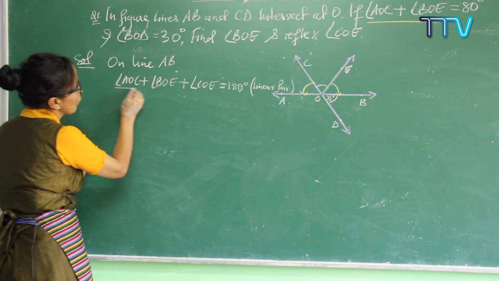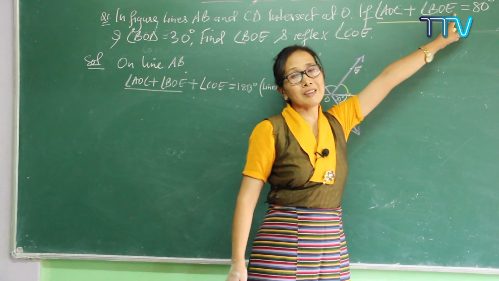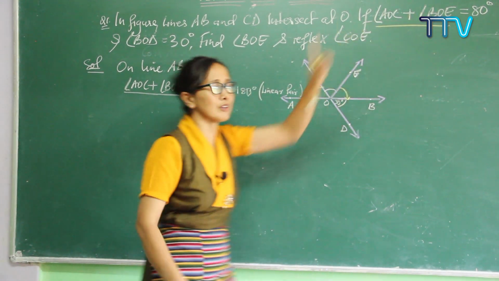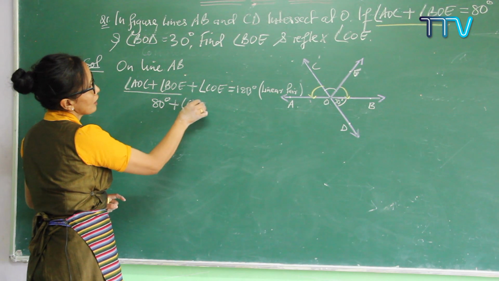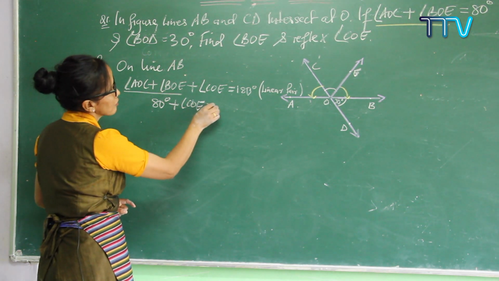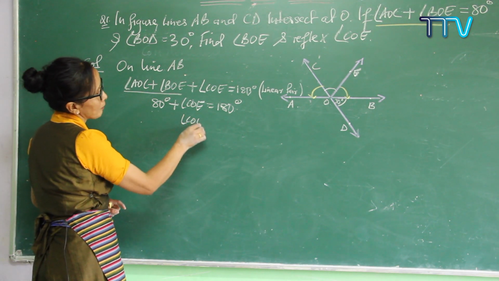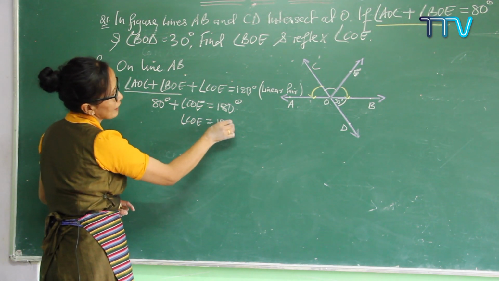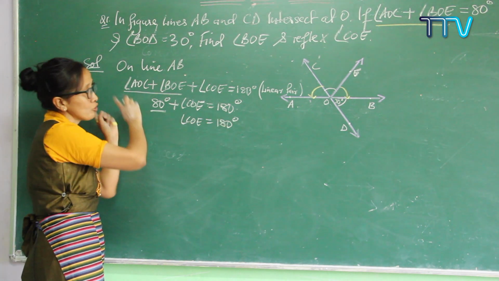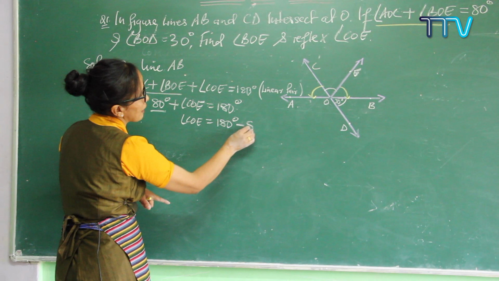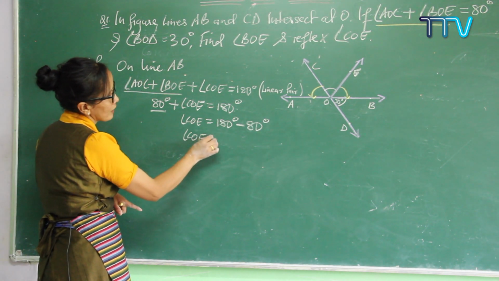Now you already know AOC and BOE is given, that is 80 degrees. So write it down, 80 degrees plus COE equals 180 degrees. Understood? Now to find COE, this 80 has to be removed, which means you have to subtract it by shifting it to the other side, so put a minus here, 80 degrees. So COE is easy to find.